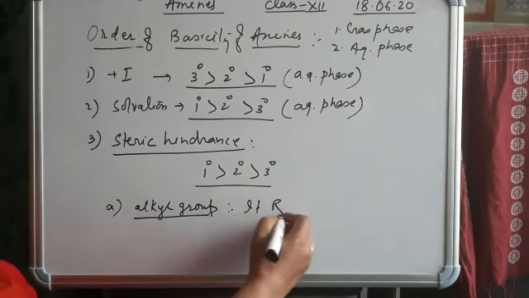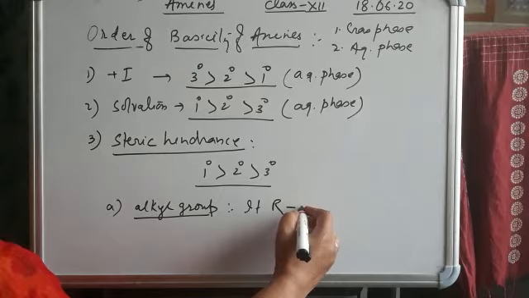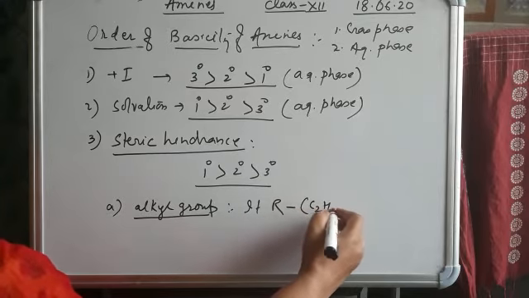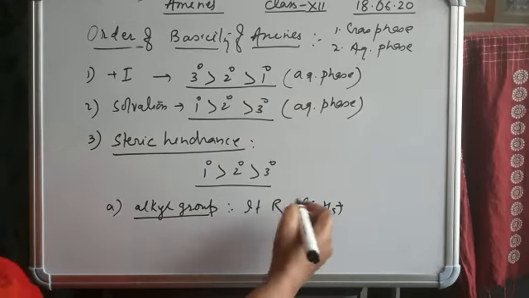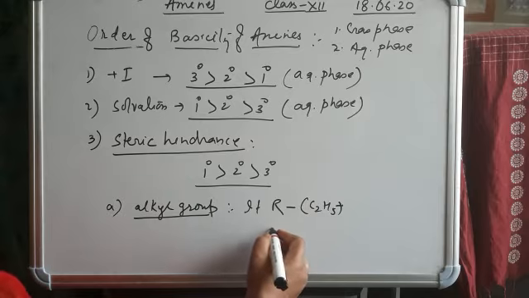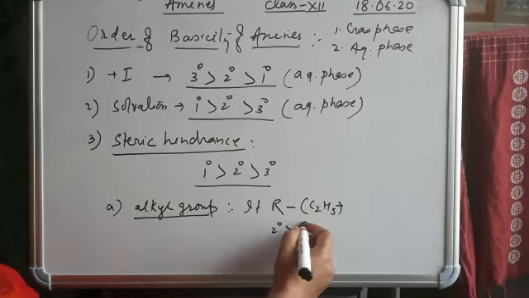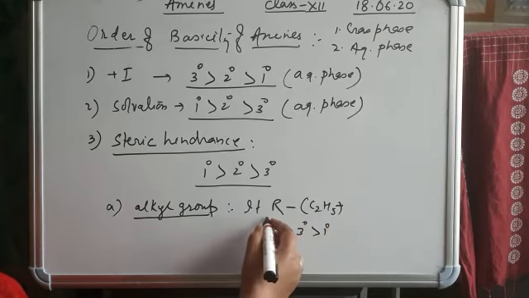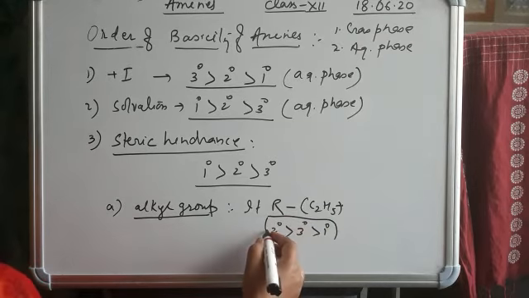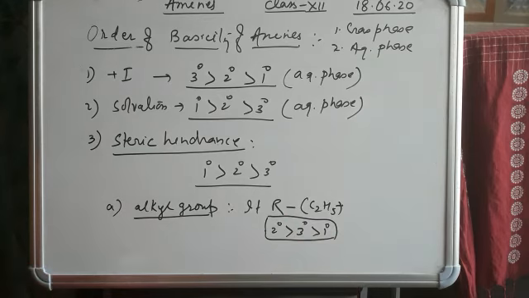If R is larger, like C2H5, a bigger group, in that condition 2 degree amine is more basic than 3 degree, than 1 degree.